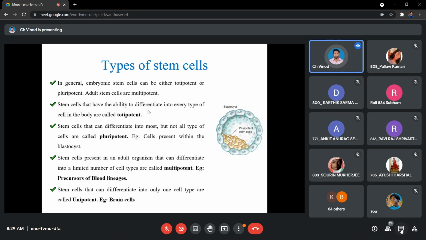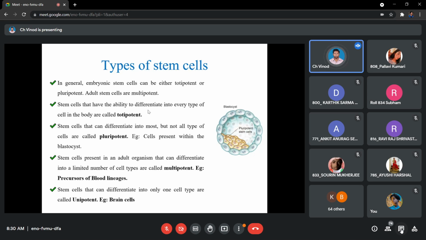Example, let's say we have a cell C. So from cell C, let's say we are going to get G, H, I, J, K, L, M, N, O, P, Q, R, S. So we got so many categories of cells which were getting specialized into multiple varieties, right? So such kind of a differentiation ability and such kind of a regeneration ability is called pluripotency.